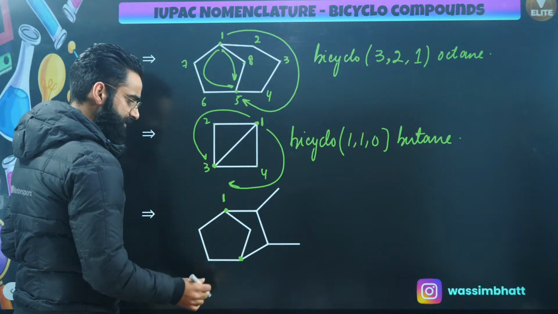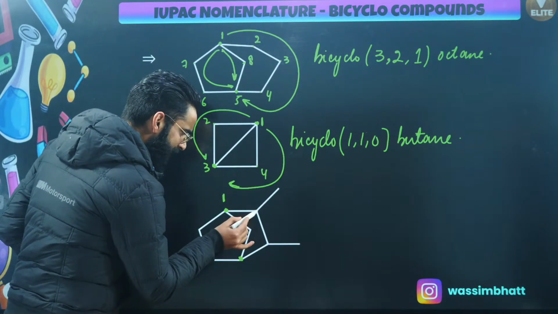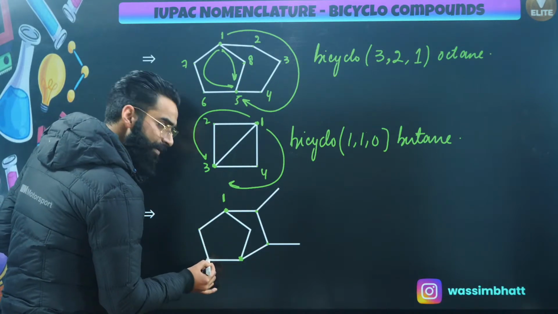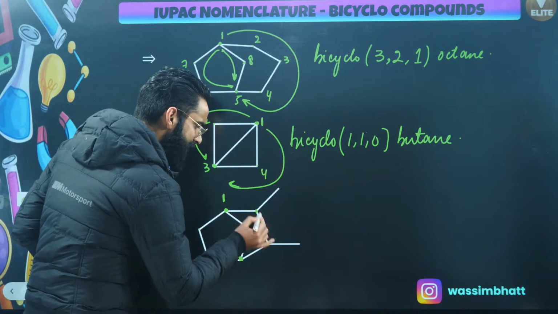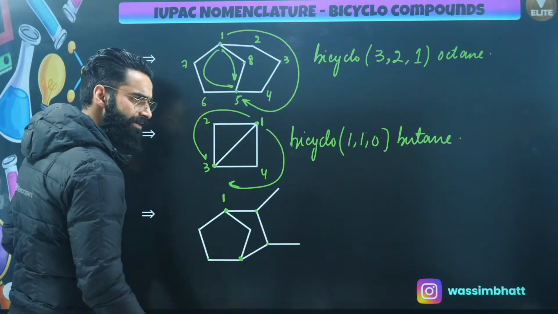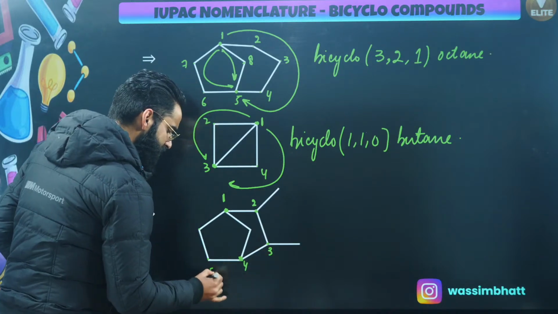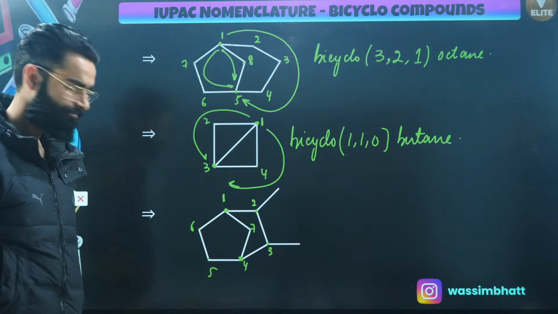Now I've got two ways. In this particular path, we are getting 2 carbon atoms, and in this particular path, we are also getting 2 carbon atoms. So both the paths are same, but over here there are substituted groups attached, right? So I'll be giving priority to this one. 1, 2, this is 3, this is 4, this is 5, this is 6, and this is going to be 7, this carbon. Perfect.